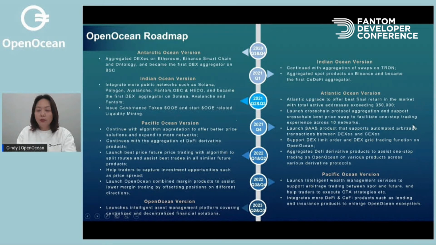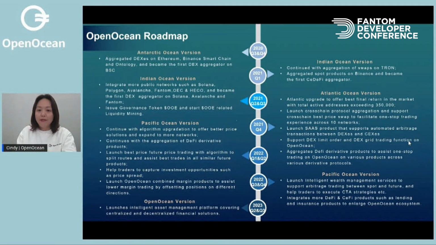We are also going to launch a cross-chain protocol aggregation and support cross-chain swaps with the best price to facilitate your one-stop trading experience across 10 public networks. We are also going to launch our SaaS projects that support automated arbitrage transactions between DEXs and CEXs. We will also support DeFi limit order transactions and the grid trading function on OpenOcean, which is also a breakthrough innovation in the industry.